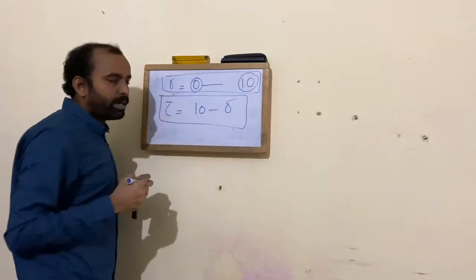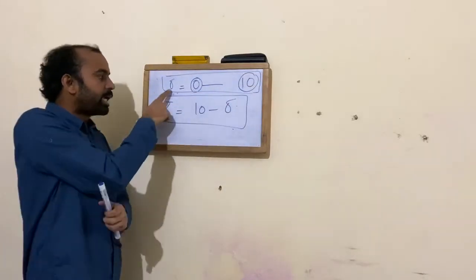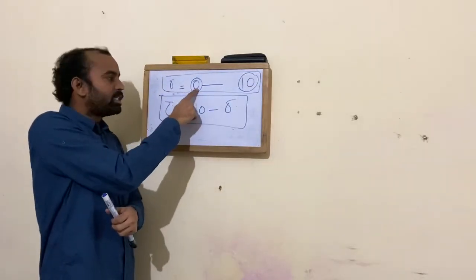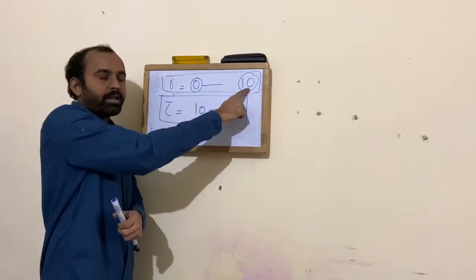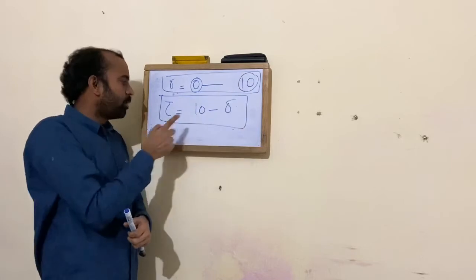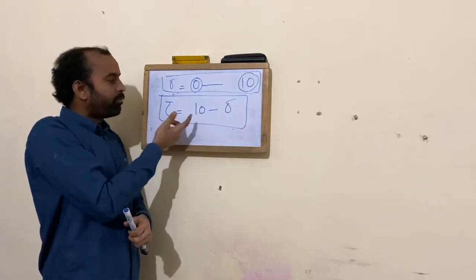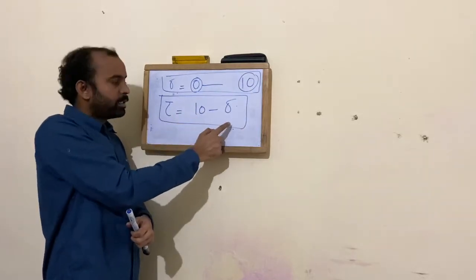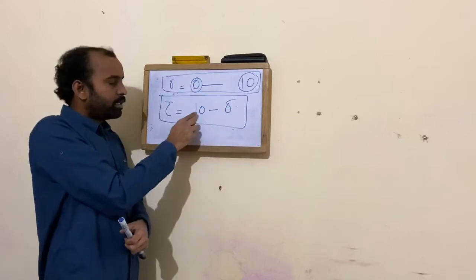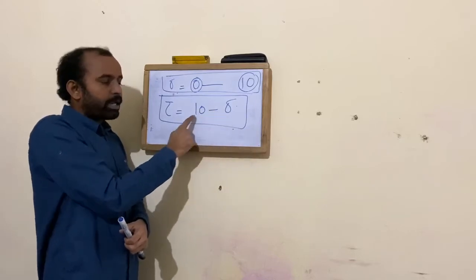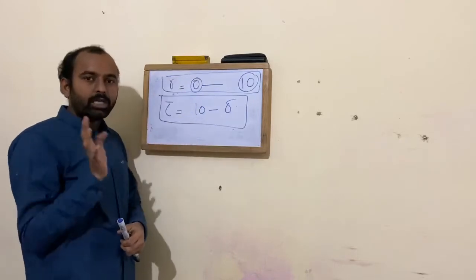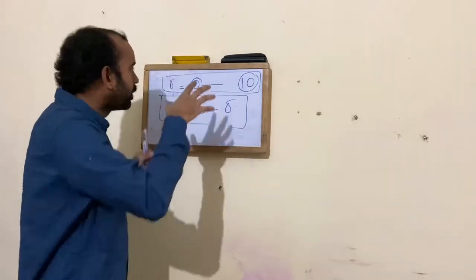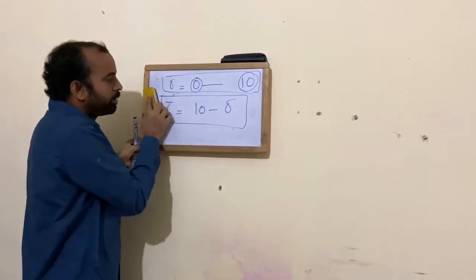So this is the fundamental information. That means in the delta scale you see the lower shift, 0 ppm, is for TMS, and the higher shift for aldehydes and carboxylic acids. Whereas the tau scale represents 10 minus delta, that means whatever shift you see is subtracted from 10 and you make a scale. These scales are very old and now obsolete, so you should not bother about them.